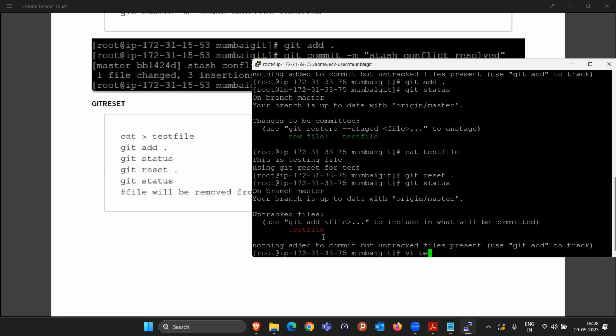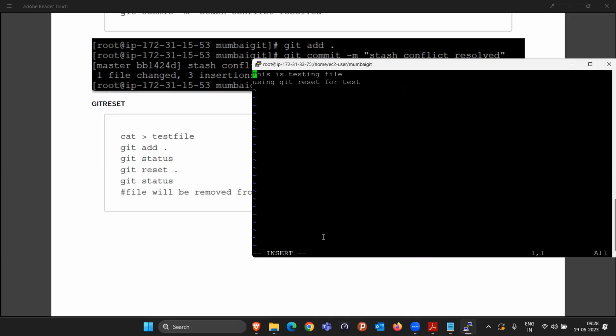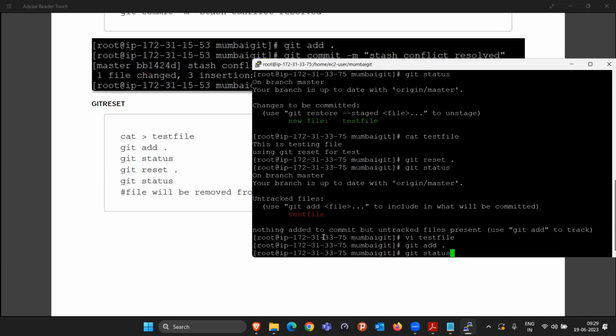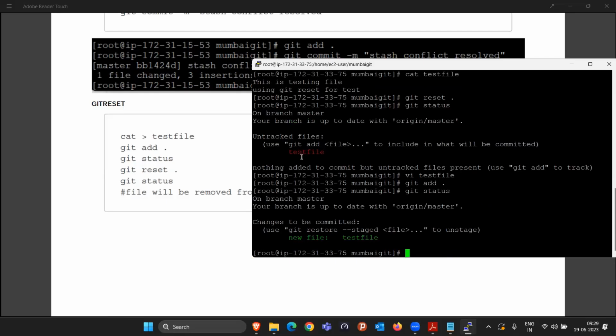Now again you can edit this file and add some extra changes, whatever changes you want to do. Okay, and again I will save this file, and again I can do the git add. Again maybe some problem can come, and I want to move it back to the working space, then again I can do git reset. And if everything is fine, we simply do git add, already done. So basically we have to do git commit -m "test file added". Okay, so now I committed the code also.